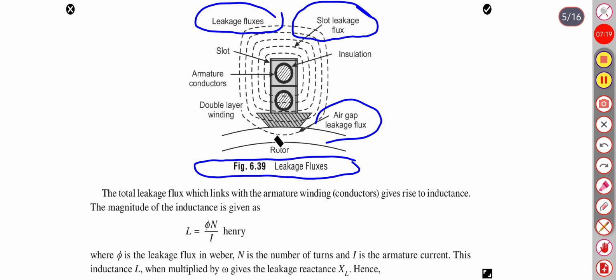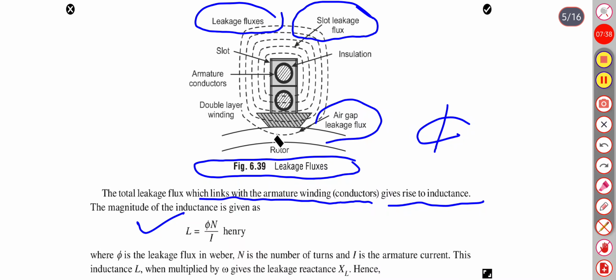The total leakage flux which links with the armature winding conductors gives rise to inductance. The inductance is given by L equals phi n divided by I Henry. Phi is the total leakage flux, n is the number of conductors, I is the current passing through the armature conductors.